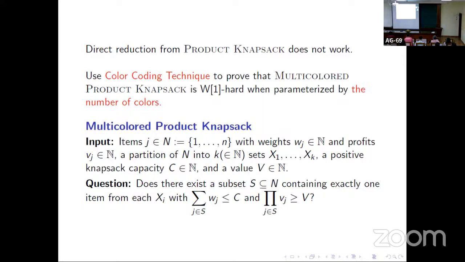The statement of our problem involves the product of probabilities, but there it is summation. Here we wanted a product, and you may say that we can take log, but that did not work. So we had to use this product knapsack problem. Usual knapsack does not serve our purpose here, because in our problem we want the winning probability of E star, which is the product of probabilities that E star wins. So we need the product.